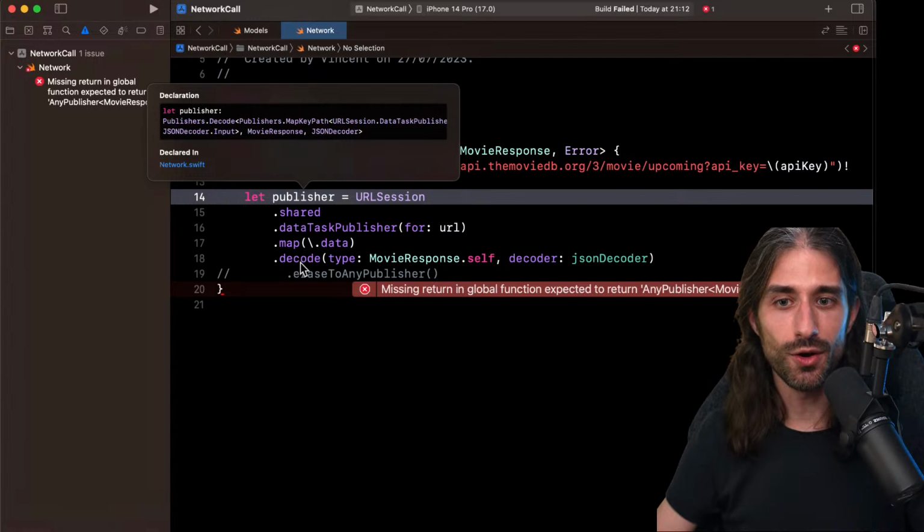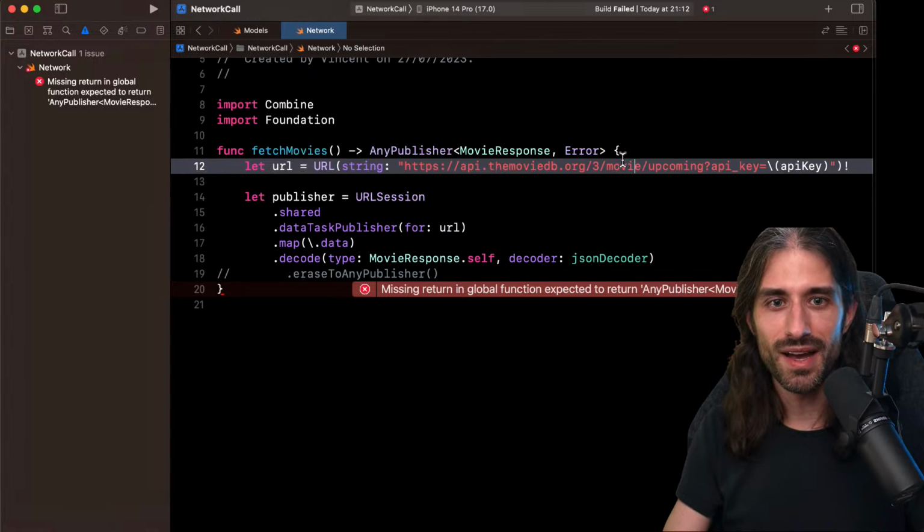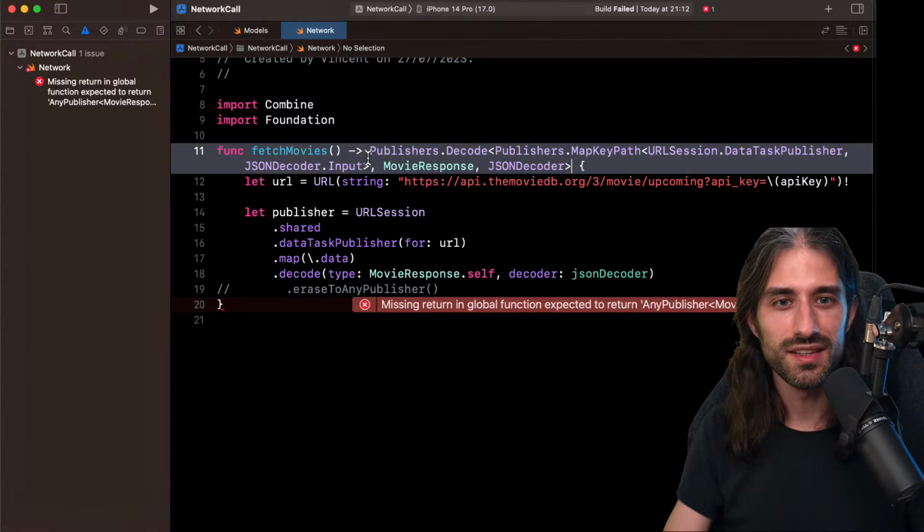It's a Publishers.Decode, the outermost operator. Then a Publishers.MapKeyPath. Then a URLSession.DataTaskPublisher, and with all of the associated types in the middle, like MovieResponse, JSONDecoder, etc. So imagine if we had to write this here, it becomes super unmanageable.